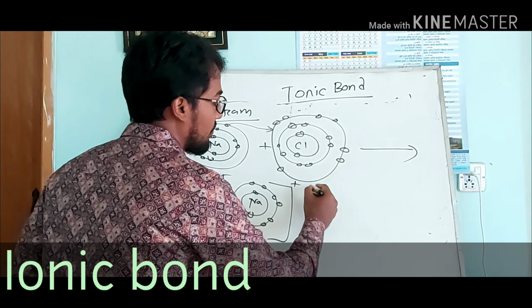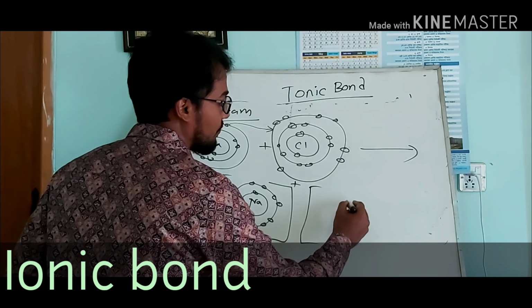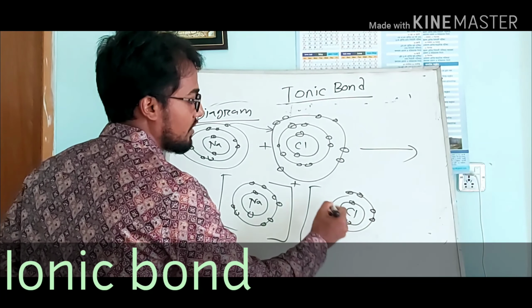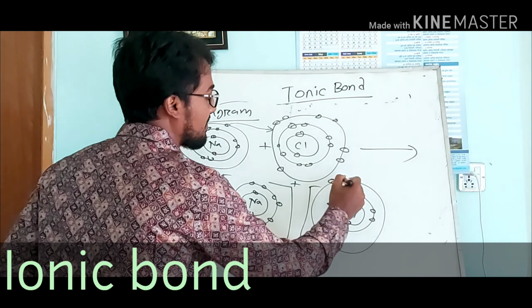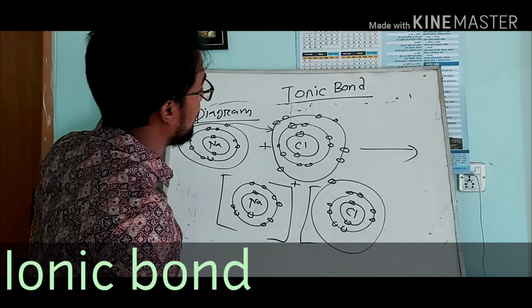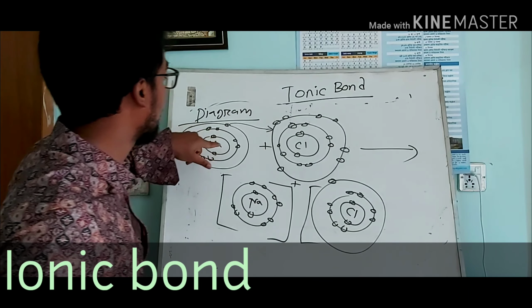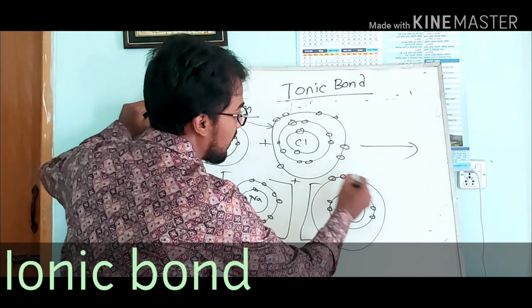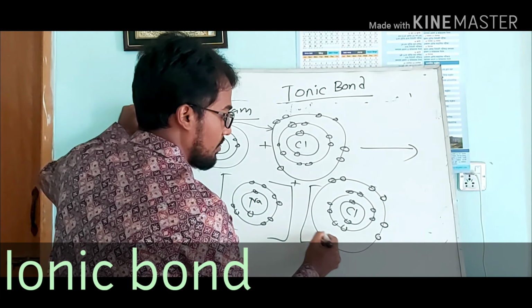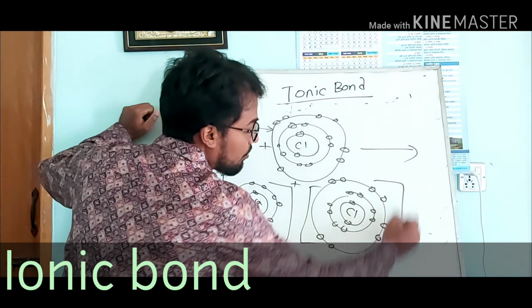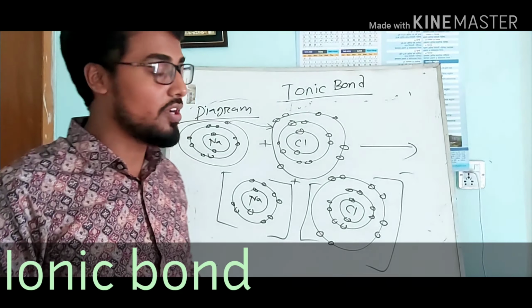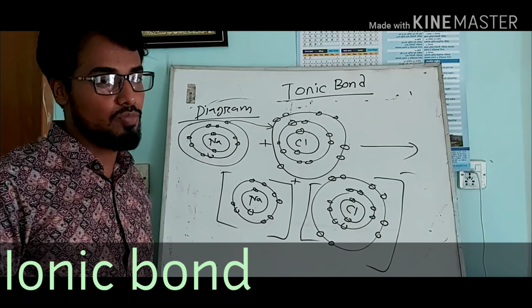Chlorine, when it receives the electron, fills its last shell up to 8 electrons; before, it had 7 electrons, when the electron was released from sodium. Now, having received the electron from sodium, it has 8 electrons and chlorine is a negative ion. Sodium plus and chlorine minus are attracted together and create the ionic bond. That is the example. Now, what is the theory of ionic bond?